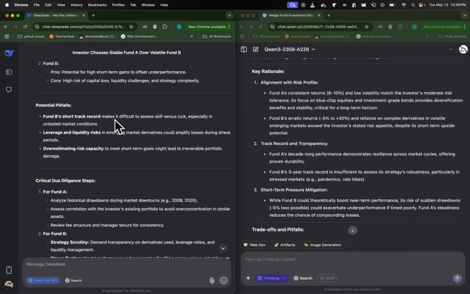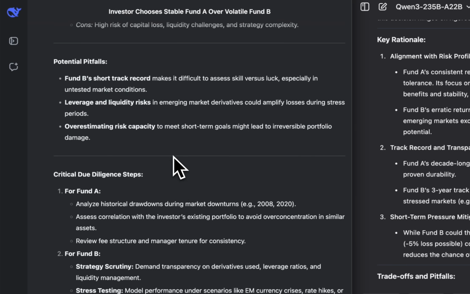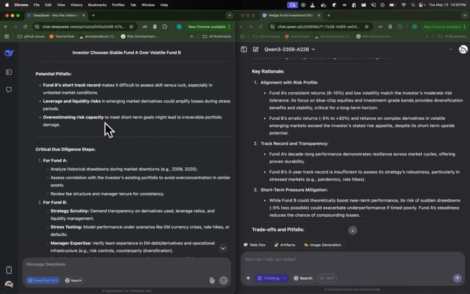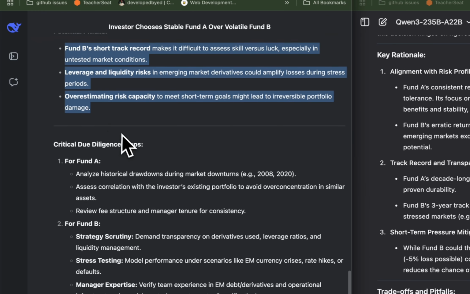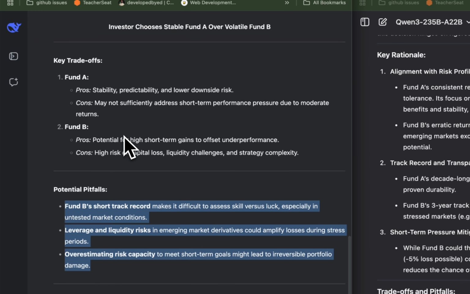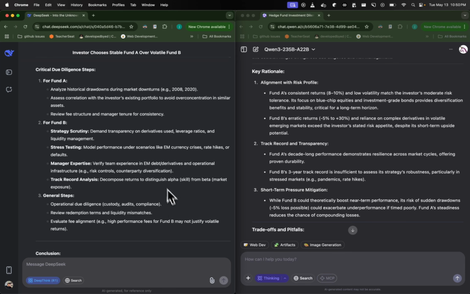Then let's see potential pitfalls. Fund B's short track record makes it difficult to assess skill versus luck, especially in untested market conditions. Leverage and liquidity risk in emerging markets derivatives could amplify loss during stress periods. Overestimating risk capacity for short-term growth might lead to irreversible portfolio damage. So basically it's saying that Fund B is too young and has a very risky strategy in volatile markets, which is what we said. It's just repeating back what we said, but it is technically a pitfall, so let's just keep it.